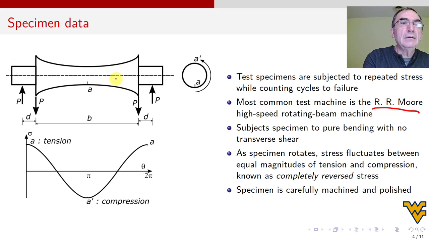This is mounted in this configuration, which is called 4-point bending, because there are 1, 2, 3, 4 points. 4-point bending produces a constant bending moment in this region and zero shear in this region. I encourage all of you to go and do the shear and bending moment diagrams. I know that you're sick of doing shear and bending moment diagrams in my class, but you should do it because practice makes perfect.